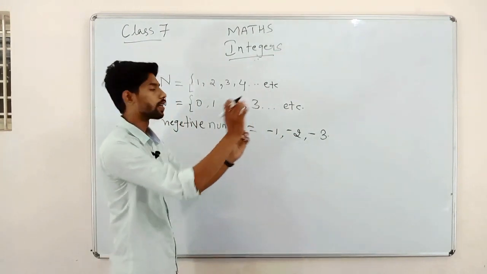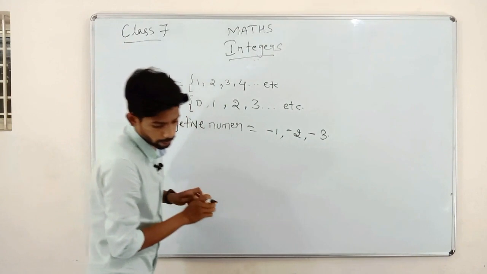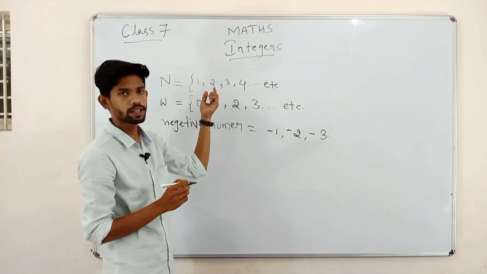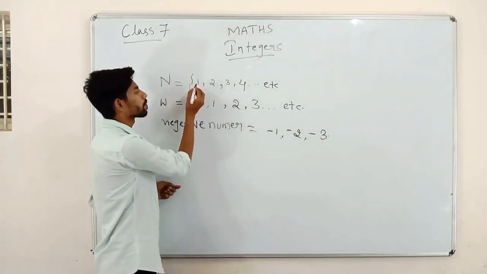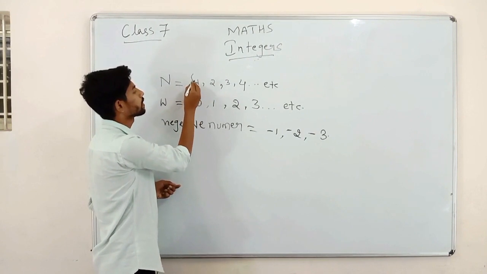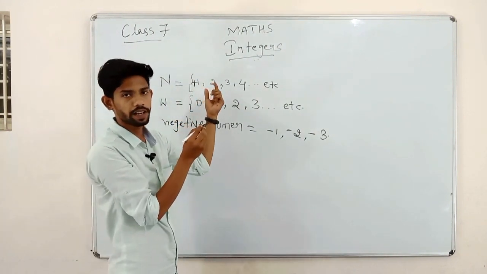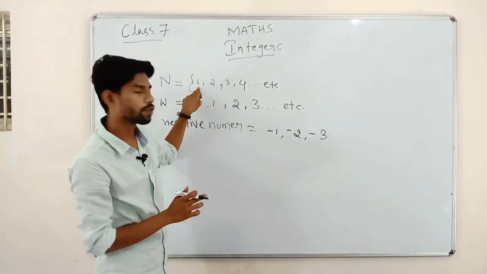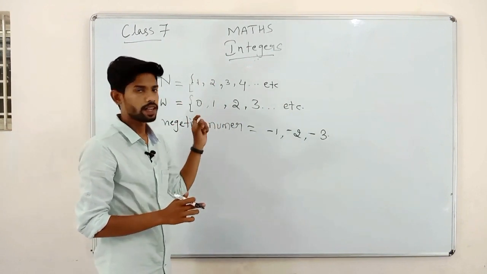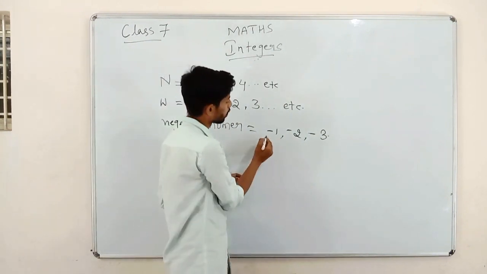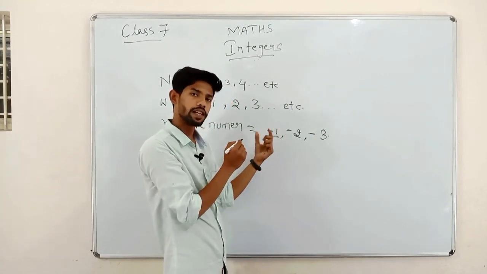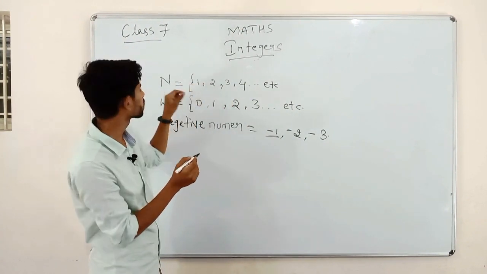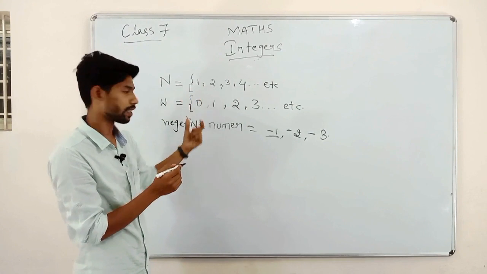So children, integers include the collection of positive numbers. How? If there is nothing beside the number, it is considered as plus. We will not write plus every time. It is not necessary, it is understood. If you write only a single 1, it is like plus. And if you want to write minus, it is compulsory to write the minus sign beside the number. These are known as positive numbers because they do not have a negative sign.